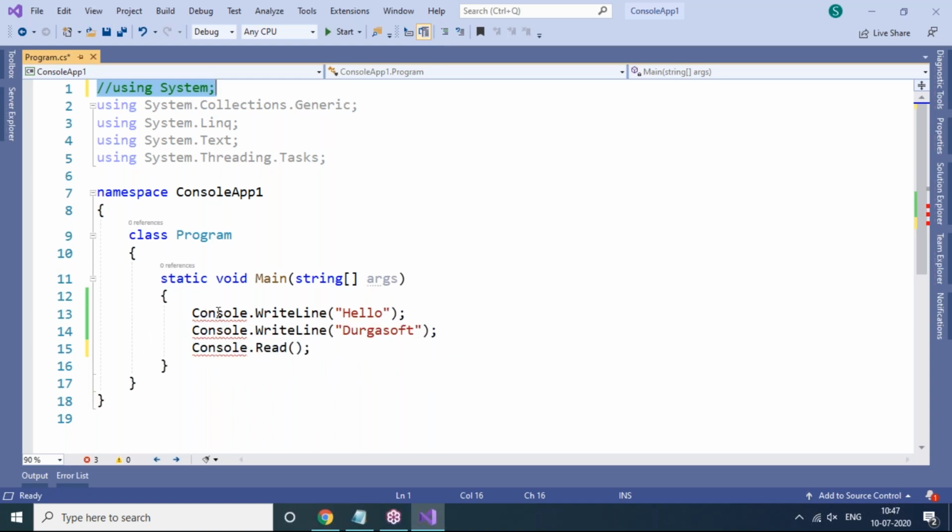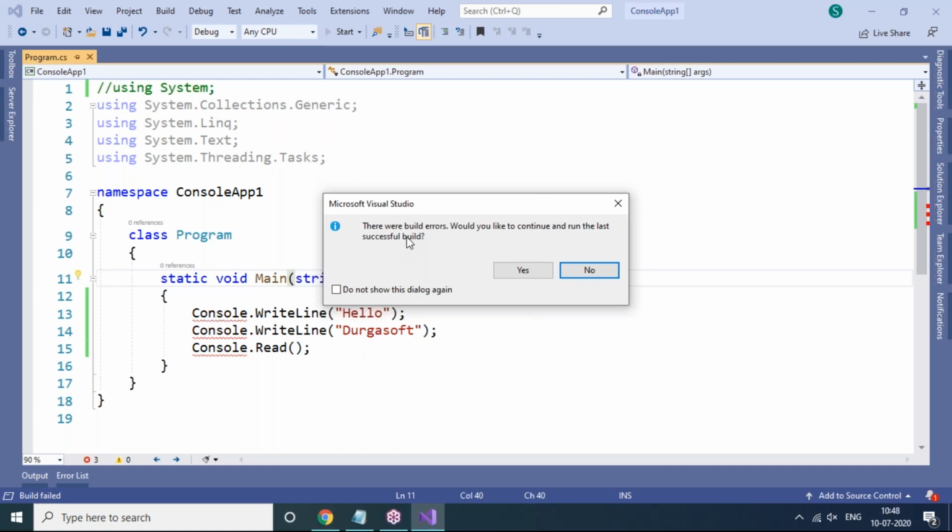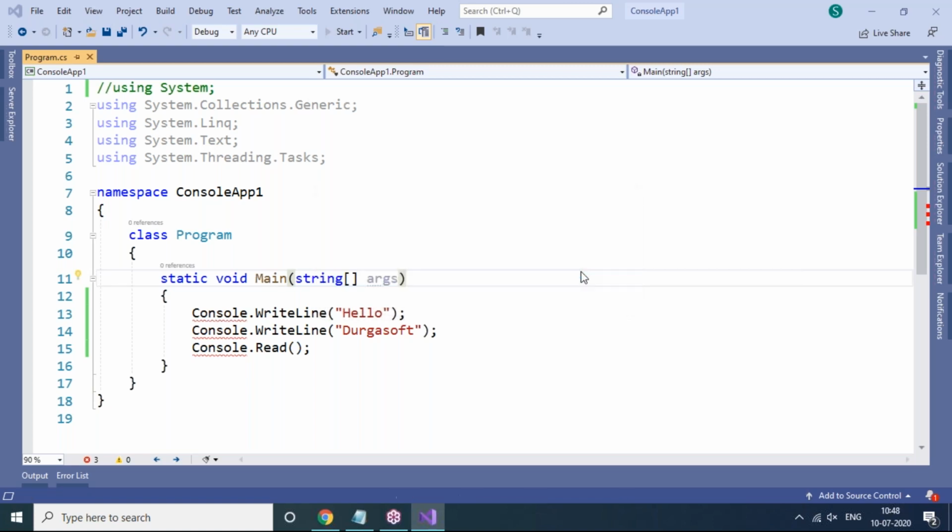When I place the mouse pointer over it, it says the name Console does not exist in the current context. Even when we execute directly, it will ask for confirmation: there were build errors. Build errors means compilation errors are there. Would you like to continue and run the last successful build? Yes means you will get output as well as errors. No means you will get only errors.